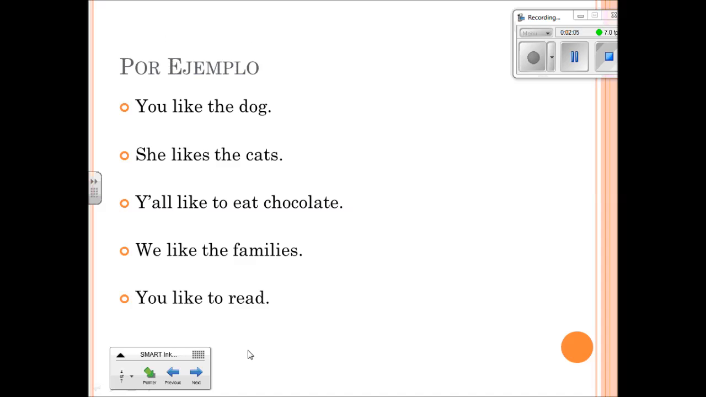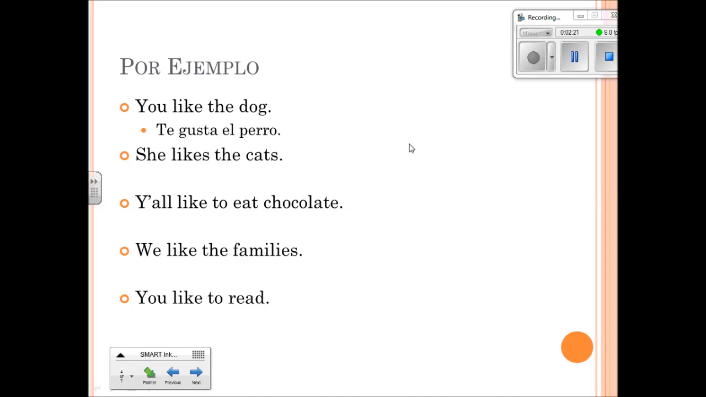Okay, por ejemplo, let's try out some examples together, or you can watch as I do these examples. Here we go. The first one, you like the dog. Alright, it says, te gusta el perro.